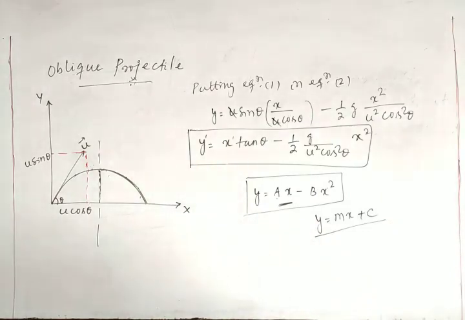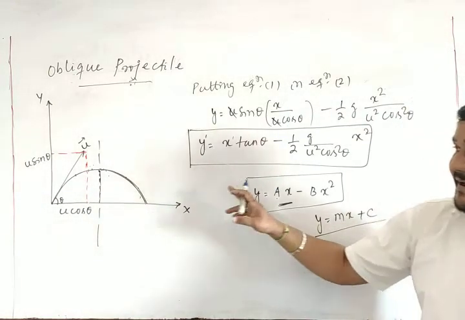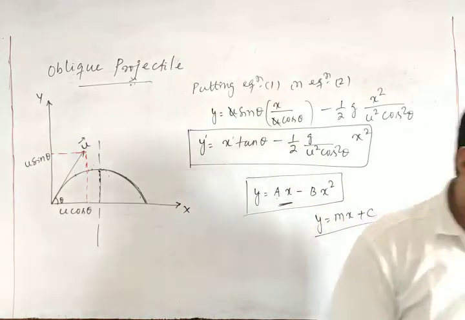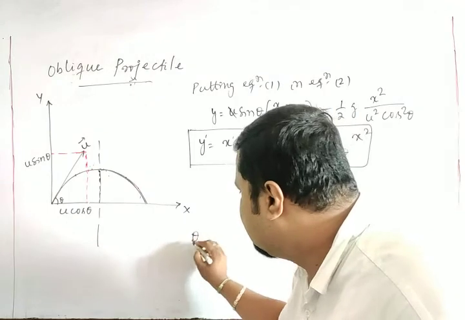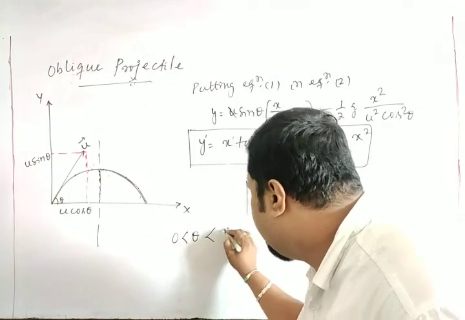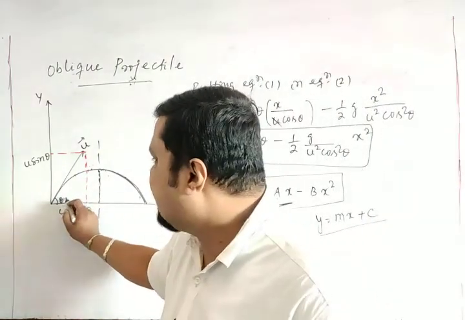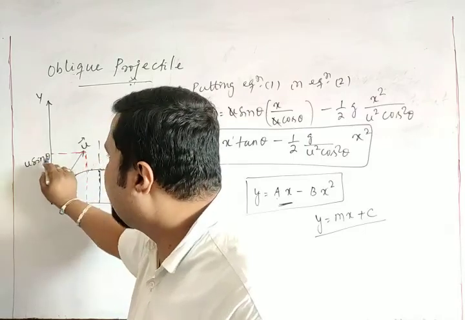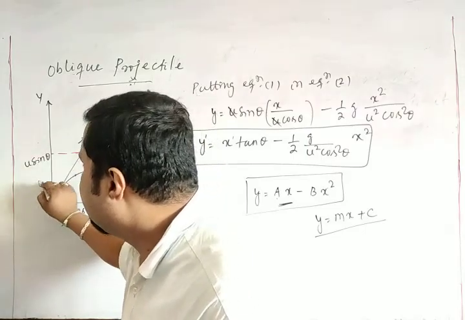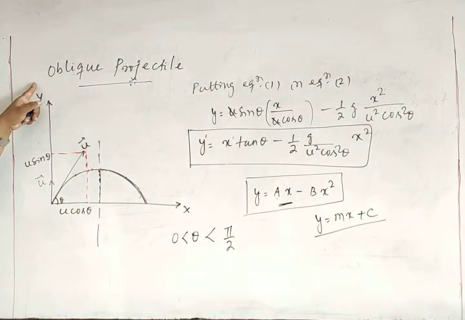Another thing that is valid: this equation is valid only if theta lies between 0 to pi by 2, because theta is less than 90. If the projectile is fired at 90, then u is only vertical.